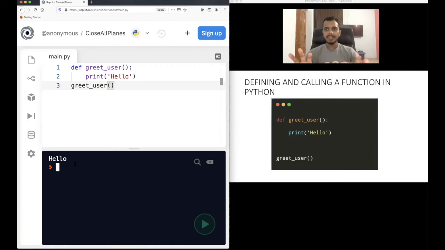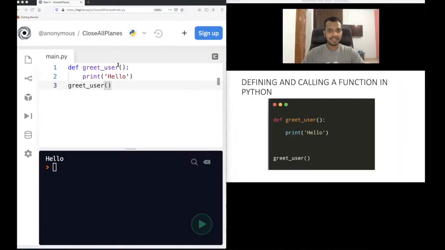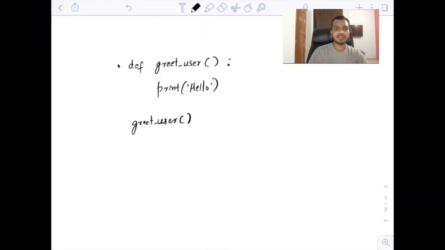Let me explain that with the help of pen and paper. Let me show you what actually happened here. I have written the same program here, just copy-pasted, and I will explain how a function is defined in Python. So this is what you do when you want to define a function.